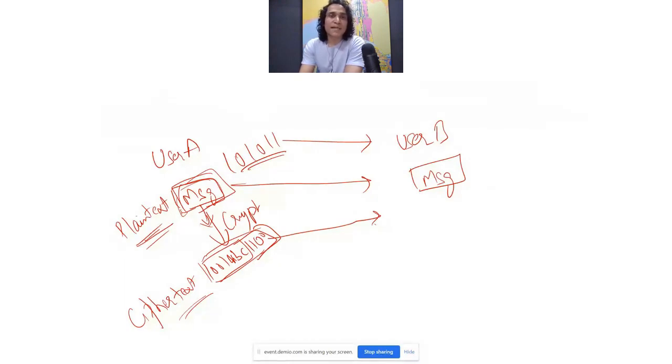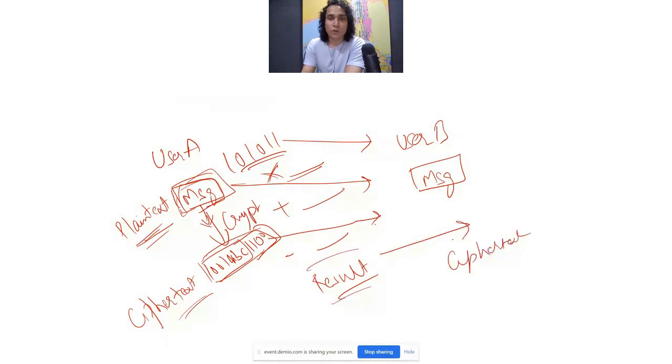So user A has to apply some logic to encrypt it, right? It can't be just converted into a ciphertext using something random, right? There has to be some logic to be able to convert it into ciphertext. So let's say user A says, all right, I will multiply it by some number, and whatever that result is, I will send that result. Or maybe what I will do is I will multiply it by a certain number, I will then add some other number to it, I will then subtract some other number to it, and whatever is the result, I will then send that result over to user B, which will act as a ciphertext.